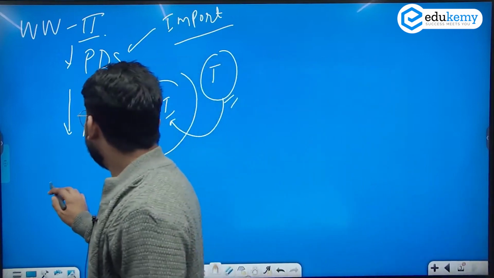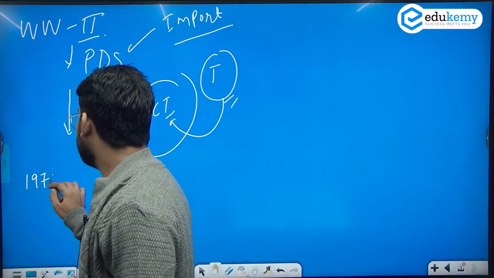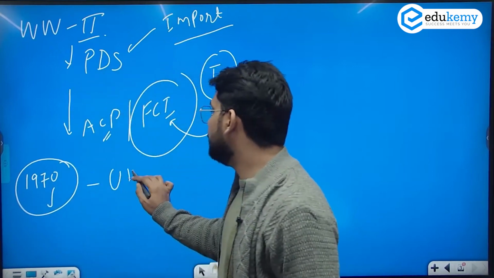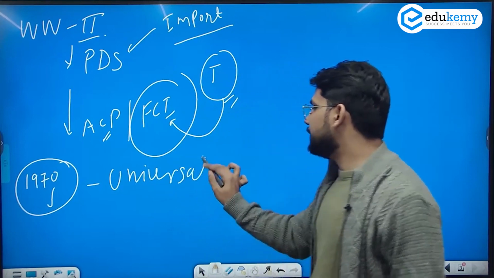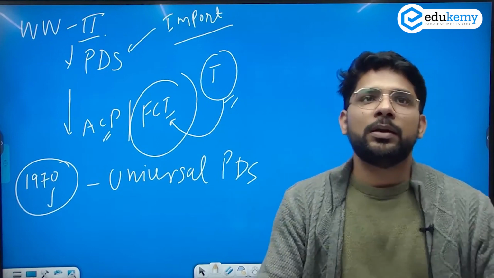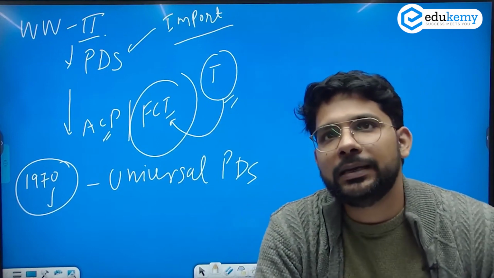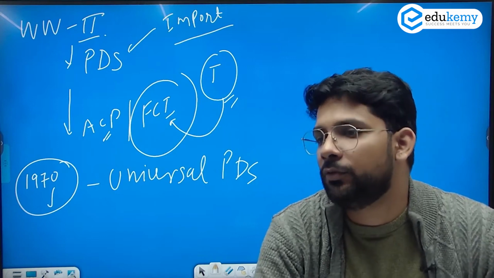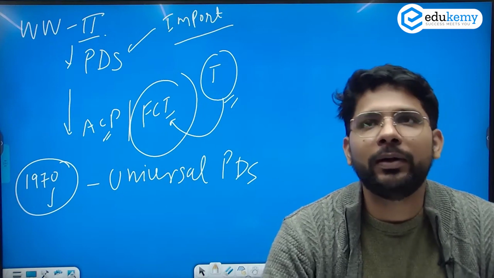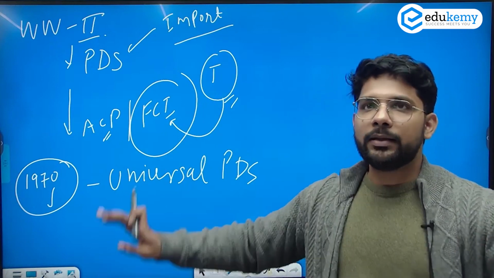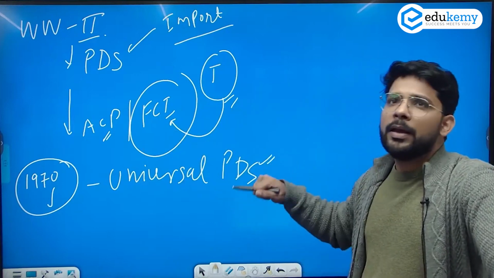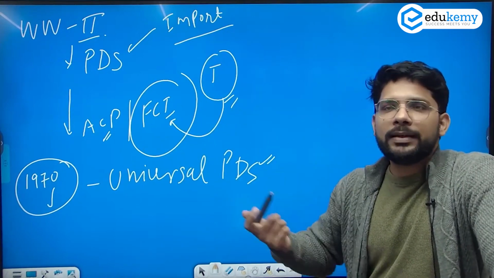तो the government, after 1970, after running, launched a scheme known as Universal PDS. And at the same time the Green Revolution चल रहा था. Here Universal PDS means that everybody in the country will get free food grains. कोई भी हो, वो above poverty line हो, वो below poverty line हो, they will get the free food grains. So in 1970 the government started this scheme, and this scheme continued for more than 20 years.